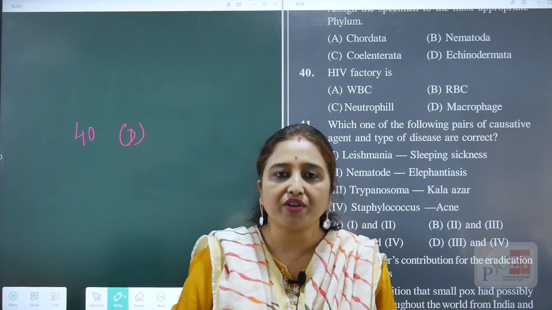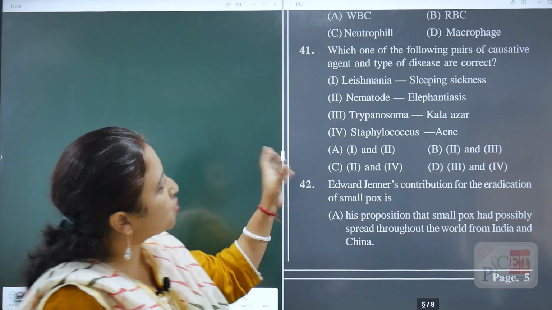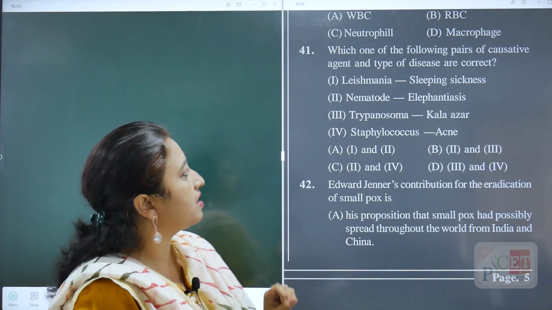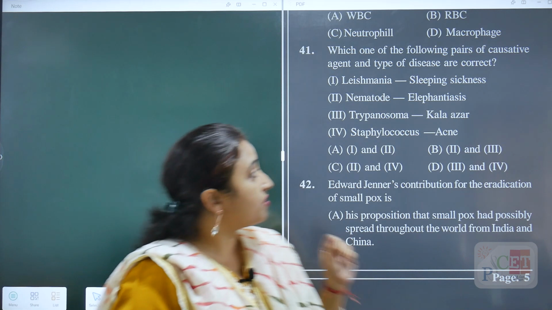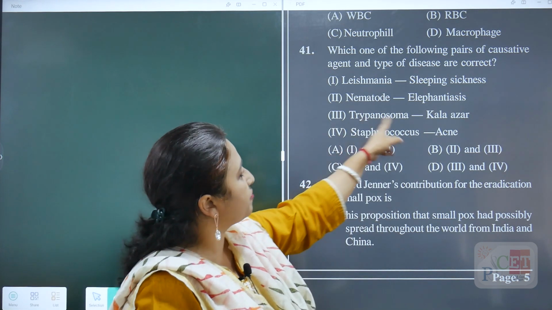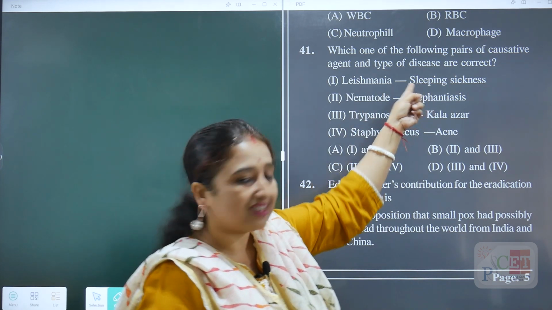Okay, now we are moving to the next question. This is question number 41. Which one of the following pairs of causative agent and the type of disease is correct? Leishmania is a protozoa. They are responsible for Kala Azar, but it's written over here for trypanosoma. That means this particular option number 1 is incorrect.